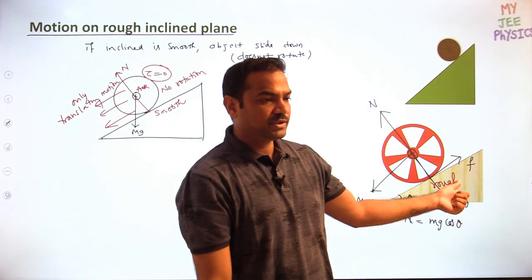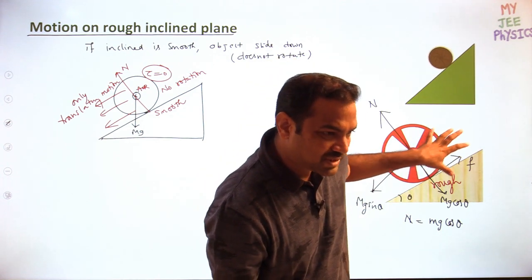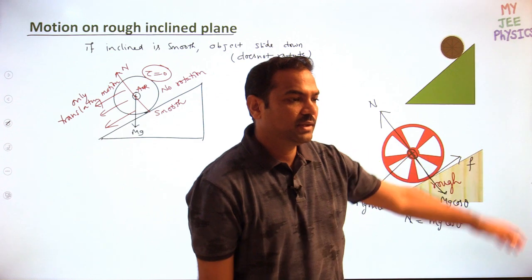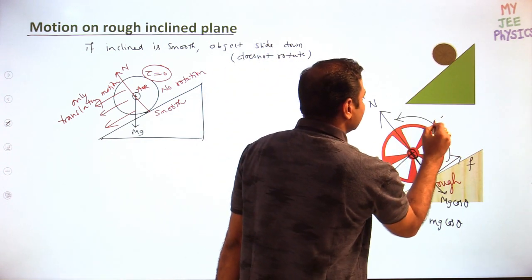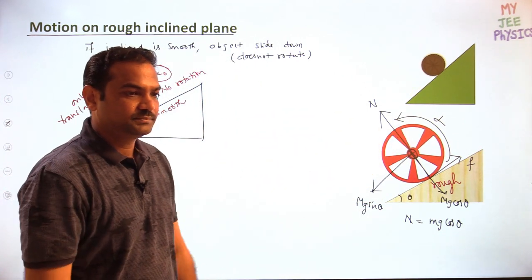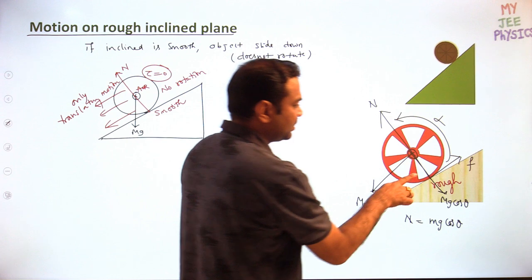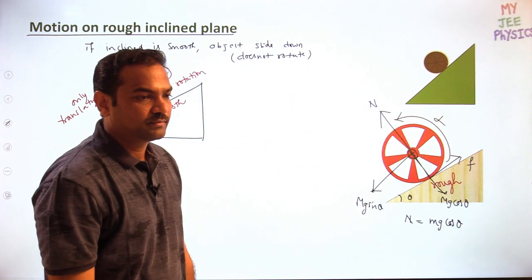Clear? Understood the direction of friction? Now this friction will try to rotate the body in this sense. Which sense is it? Anticlockwise.